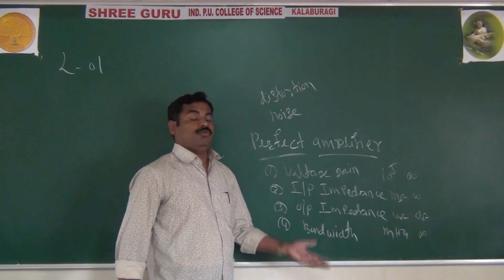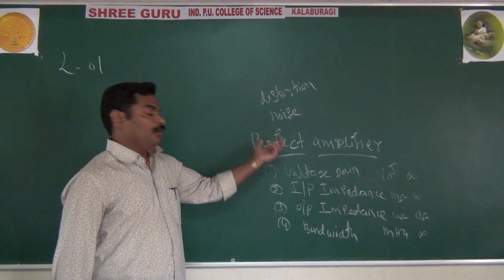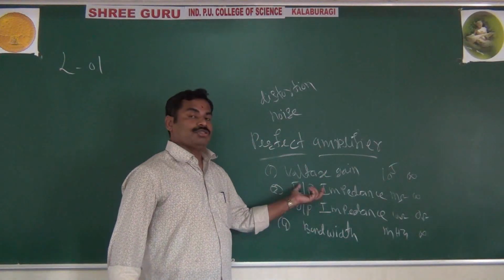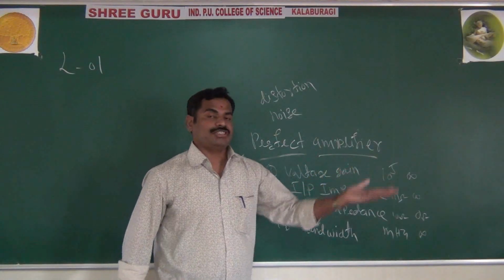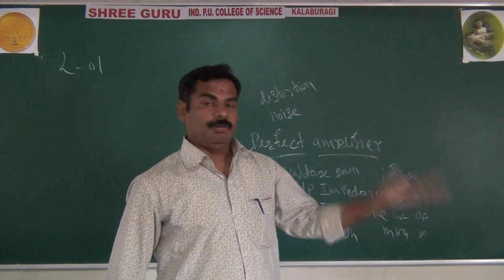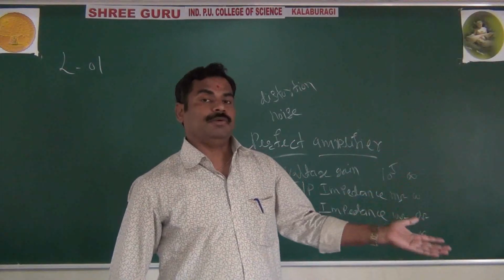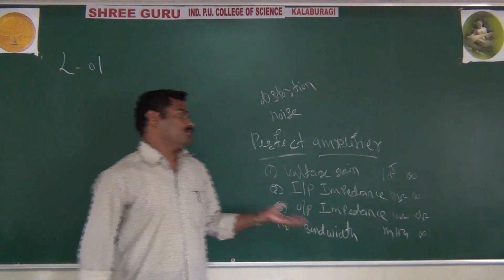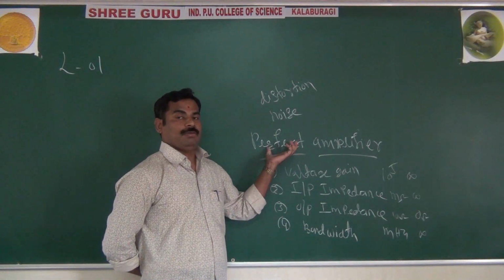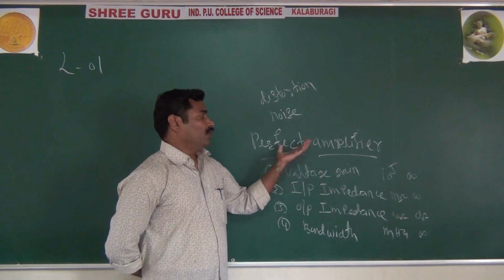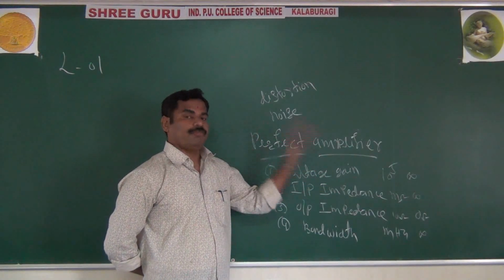Why do we prefer op amp? Why is it called the perfect amplifier? Because it fulfills all the requirements. What is exactly the ideal or perfect amplifier? Every parameter can be satisfied or verified by using the operational amplifier.